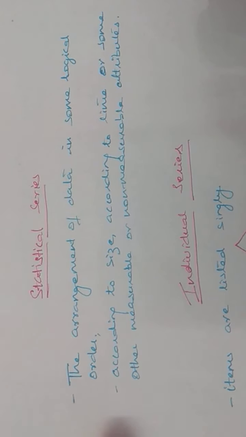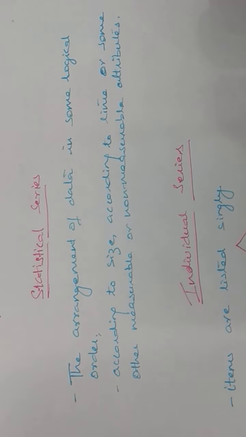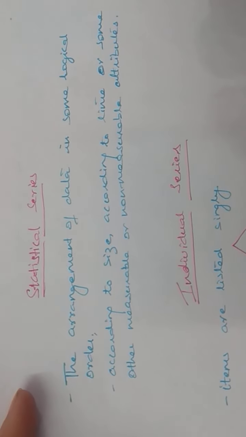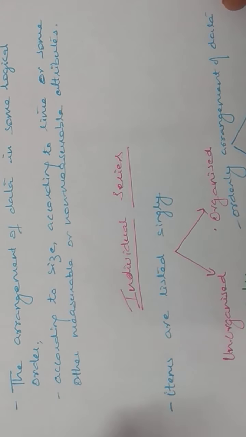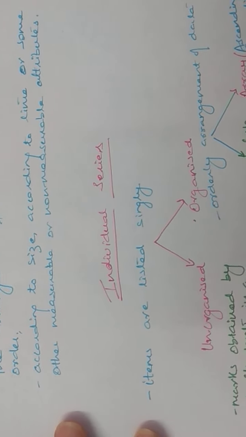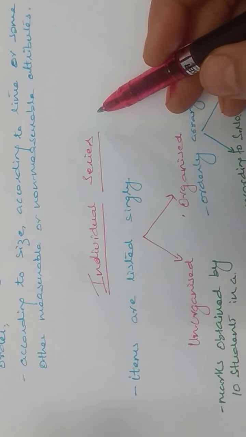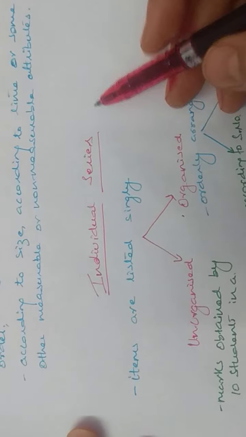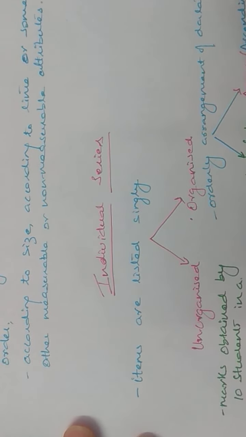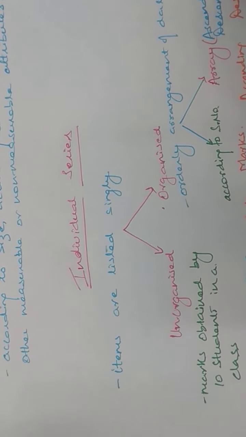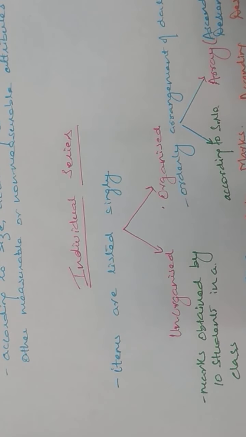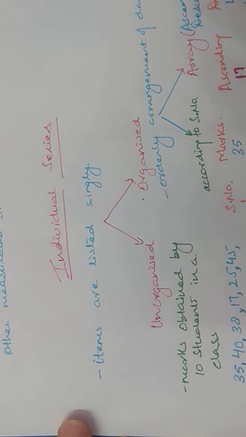So there are different attributes on the basis of which we can classify the data. For the purpose of studying mean, median, and mode, you need to know three types of series: individual series, discrete series, and continuous series. What do you mean by individual series? Individual series means when the items are listed singly, when one value has been assigned one place. That's called listed singly.